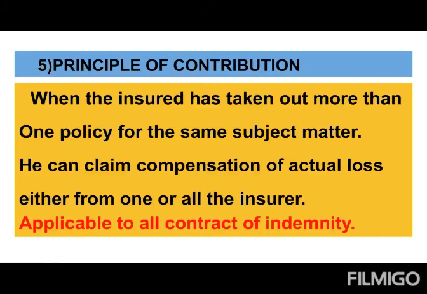In case loss comes, the vessel is fully damaged, loss is 50 crore, then all the 3 companies join together and they will give what? The full amount of compensation, that is 50 crore. X company will give 20 crore, Y will give 20 and Z will give 10 crore. Otherwise, one company will give 50 crore and between the insurance companies they will make an agreement: now I am paying the full amount, you people will give the share. Like that, mutual understanding they will be creating.